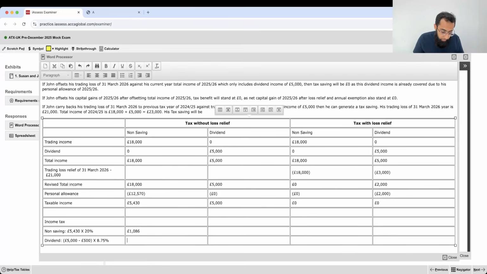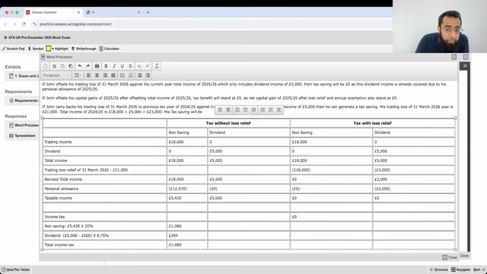8.75%. So that is 394. So your total income tax will be 1086 plus 394. That gives me 1480 pounds. And obviously here the income tax has fallen to 0. Sir, please repeat it again. Yes, I will repeat. Just listen to me first with patience.